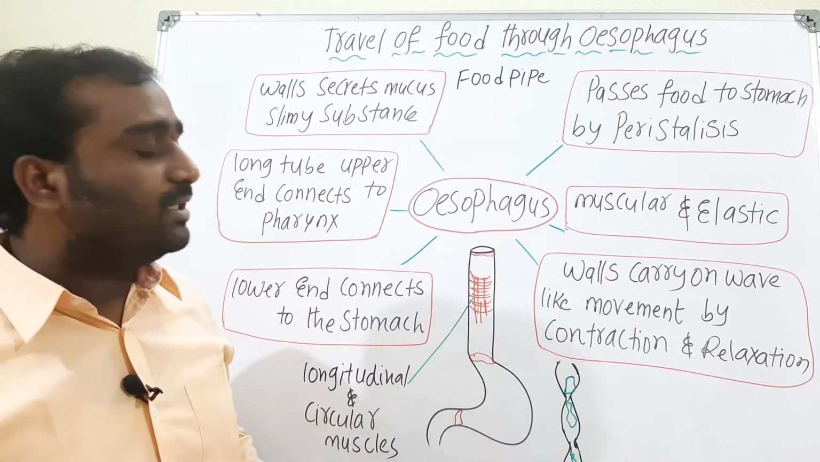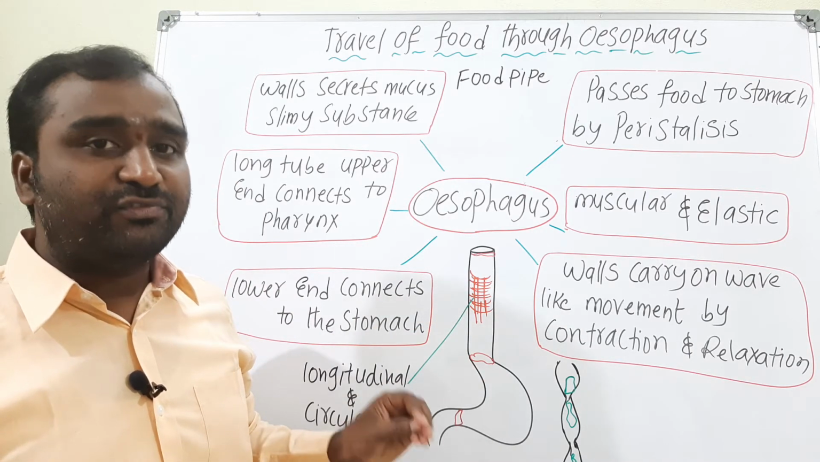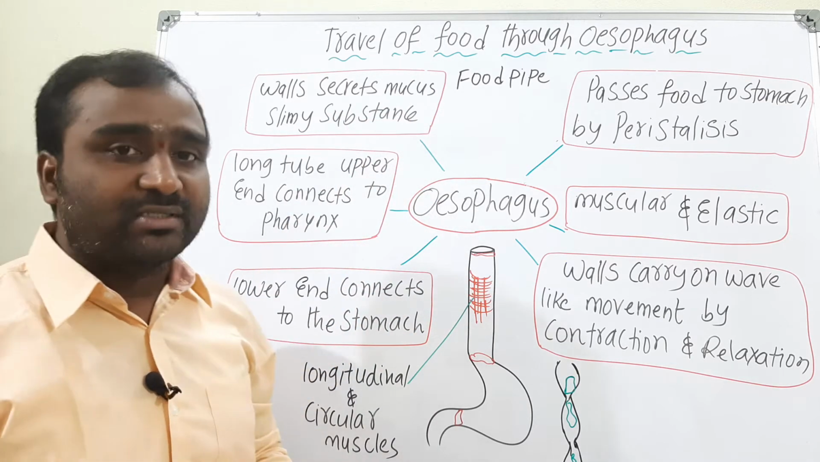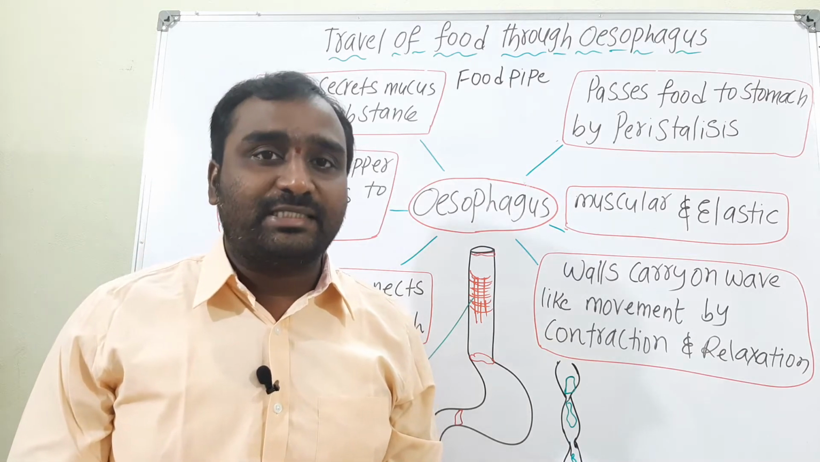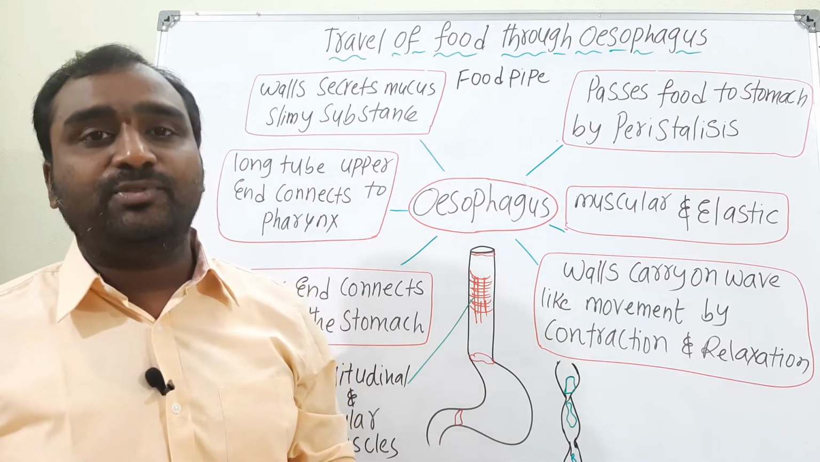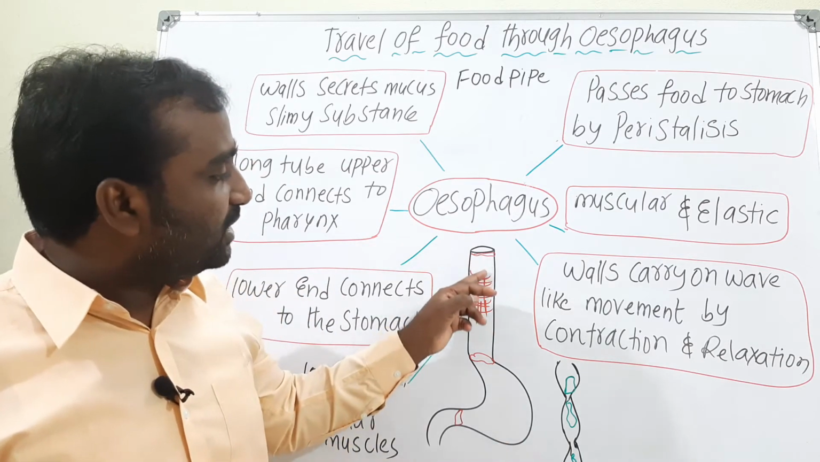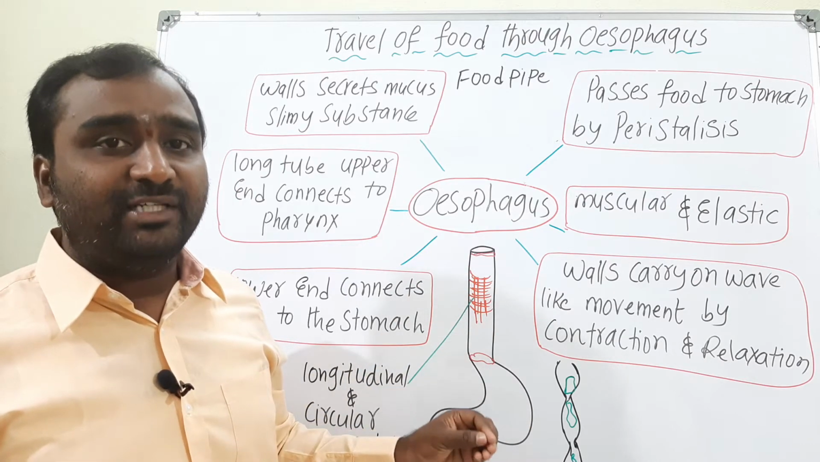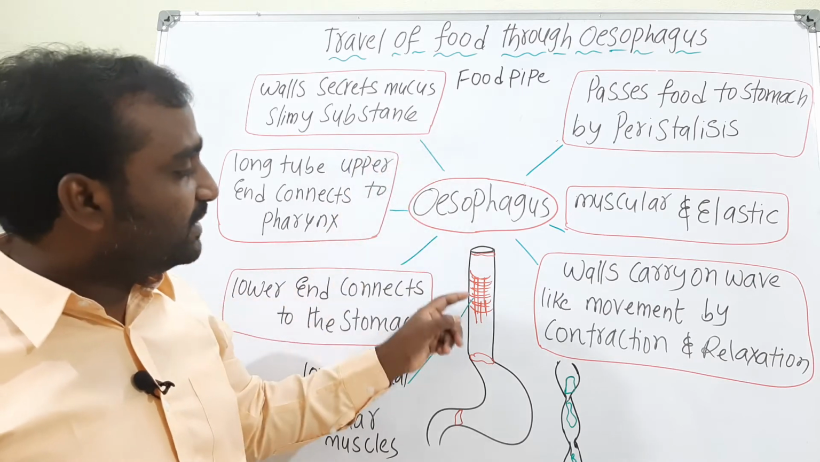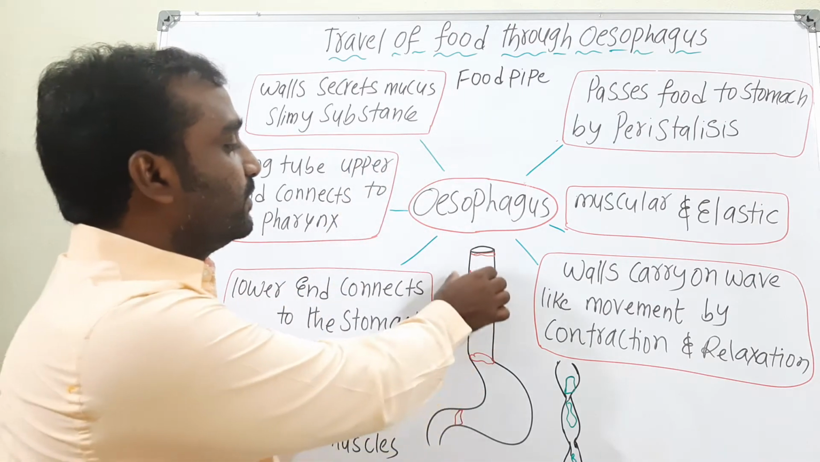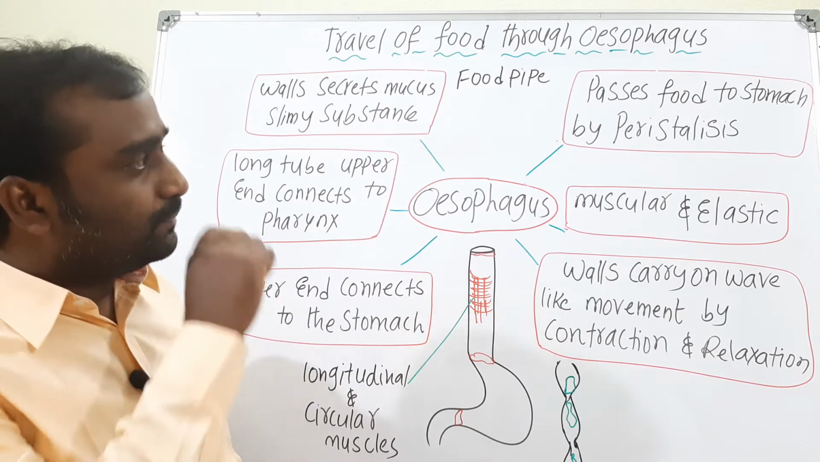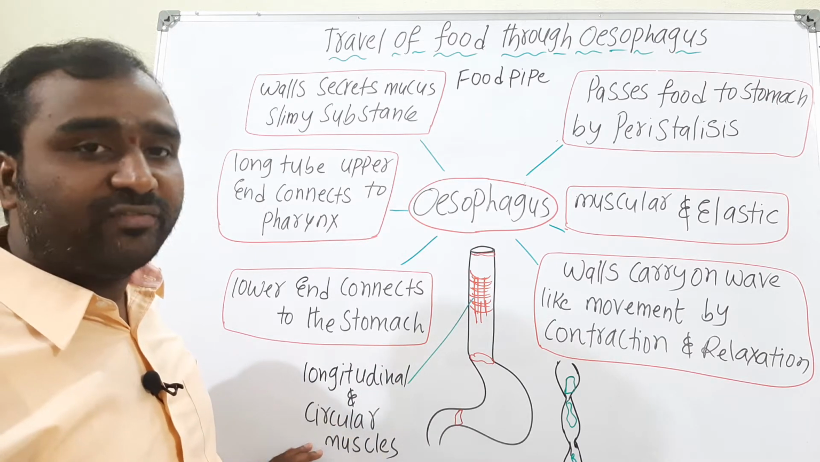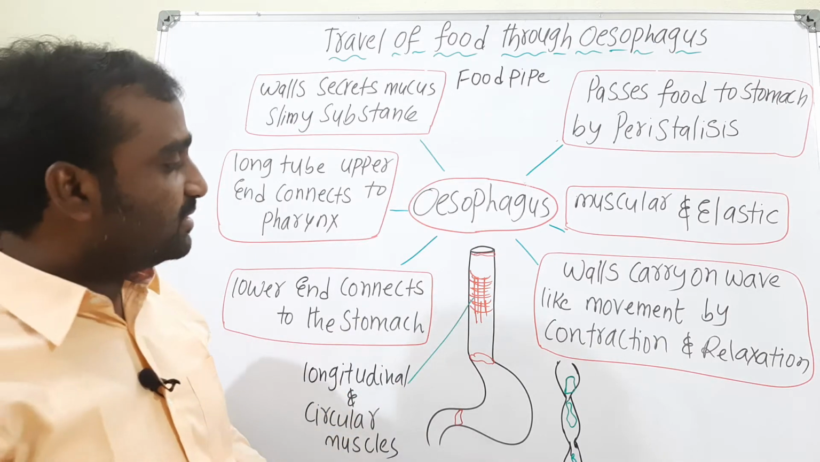The lining of the esophagus has walls which secrete mucus. What is the use of the mucus secretion? That mucus helps the food material to pass easily. Whatever food passes through the esophagus has to pass in an easier way, and that is done with the help of the mucus secreted from the walls of the esophagus. Clear?